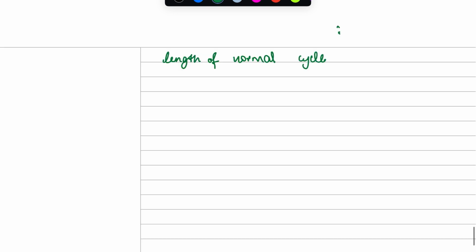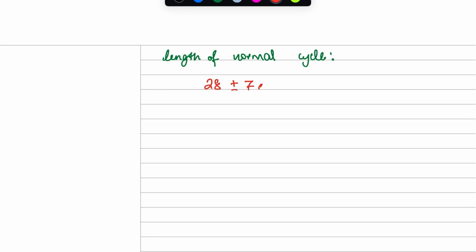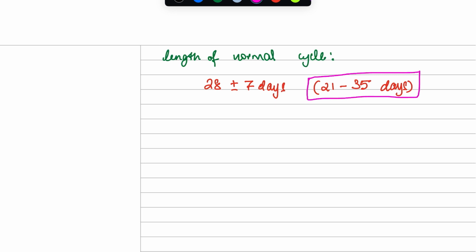Now our next topic would be some clinical terms that are related to dysmenorrhea or periods or menstruation. So firstly, let's discuss the length of the normal cycle. What is the length of the normal cycle? It is 28 days, basically plus minus 7 days. So you can write that the span is around 21 to 35 days. So when a patient comes with complaints about it, you know that if the periods come between 21 to 35 days, it's normal, it's not irregular.